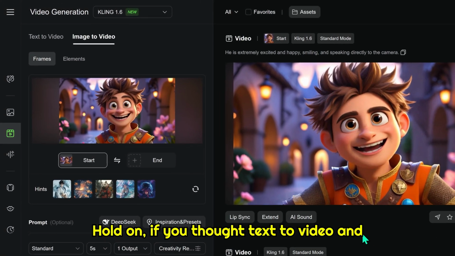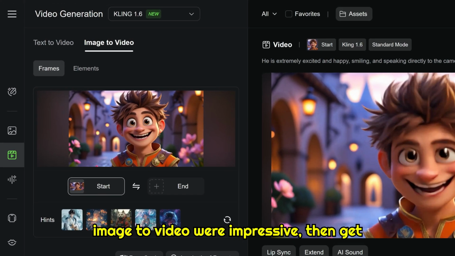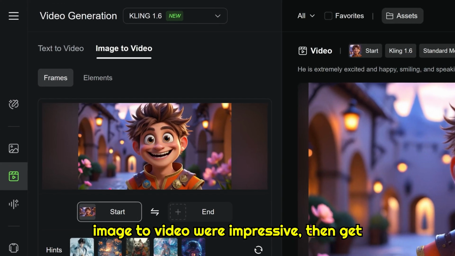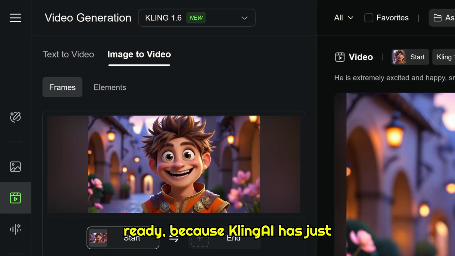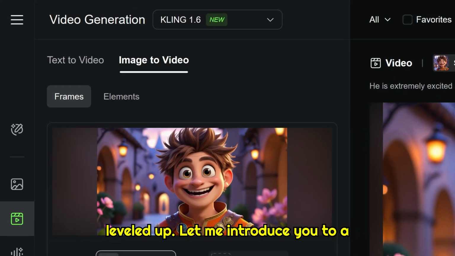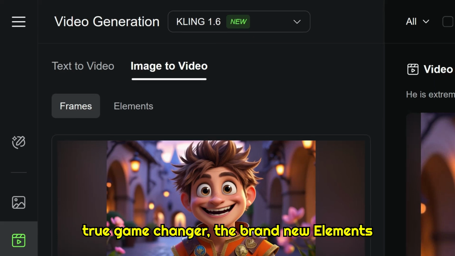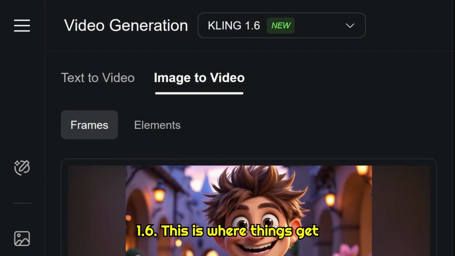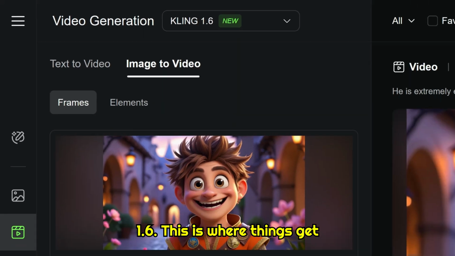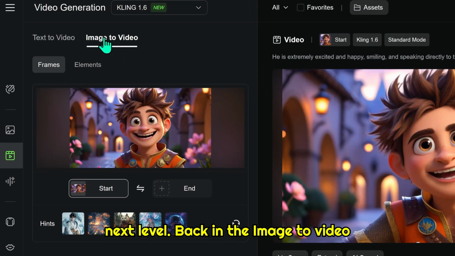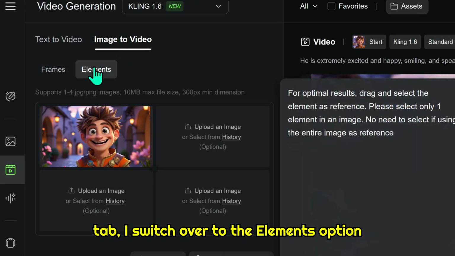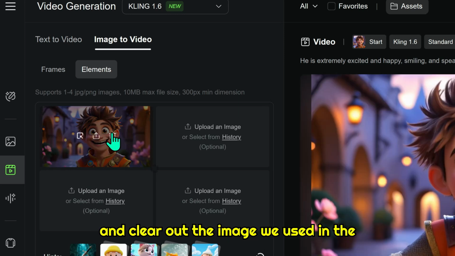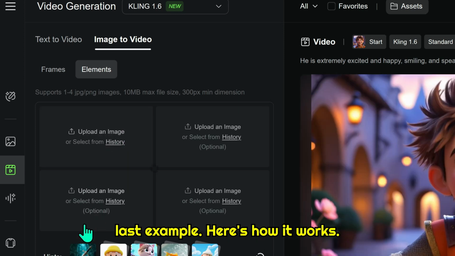Hold on. If you thought text to video and image to video were impressive, then get ready, because Kling AI has just leveled up. Let me introduce you to a true game changer, the brand new Elements feature in Kling AI version 1.6. This is where things get next level. Back in the Image to Video tab, I switch over to the Elements option and clear out the image we used in the last example.